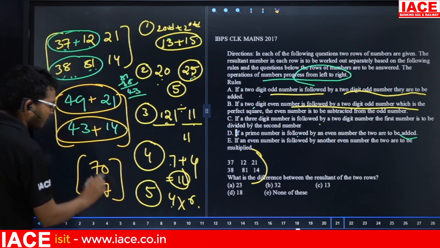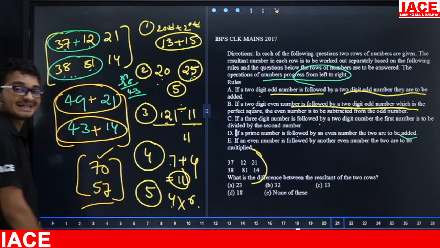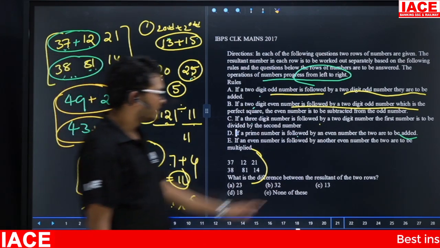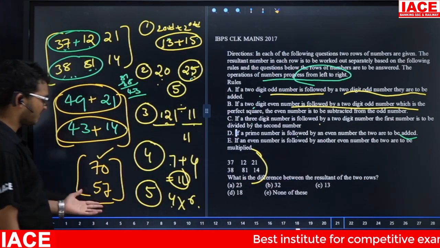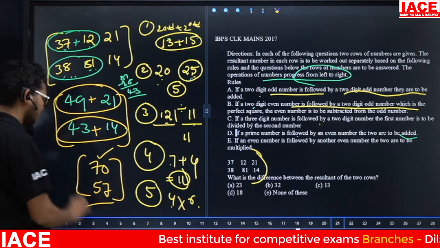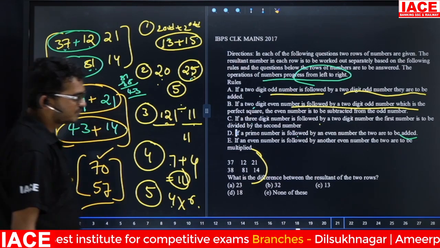Yes. Now first row is what? 70. Second row resultant is what? 57. Question is what? Difference between resultant of the first row and second row. Now 70, 57. Difference is what? Here 13. Yes. So simply here answer is what?